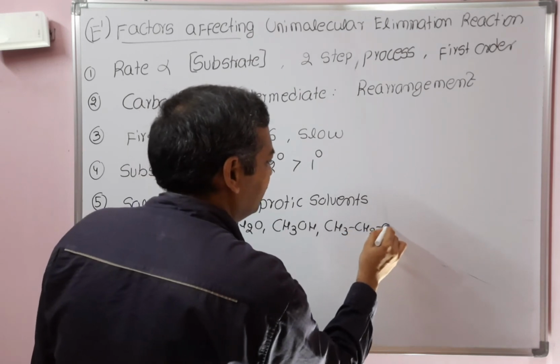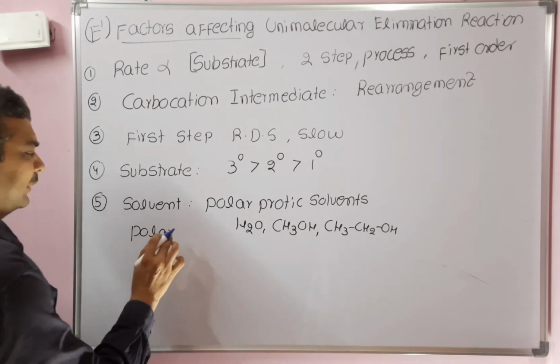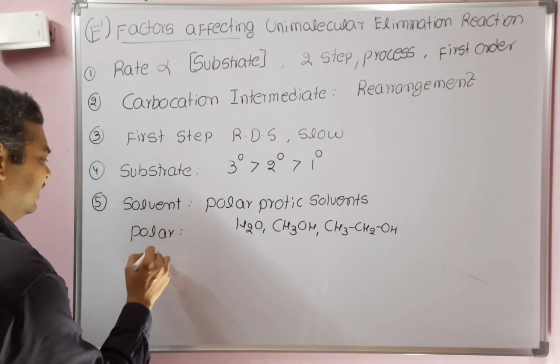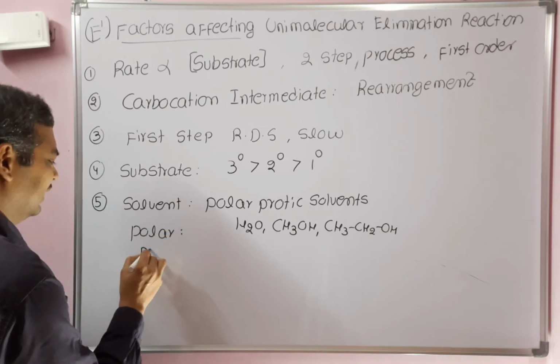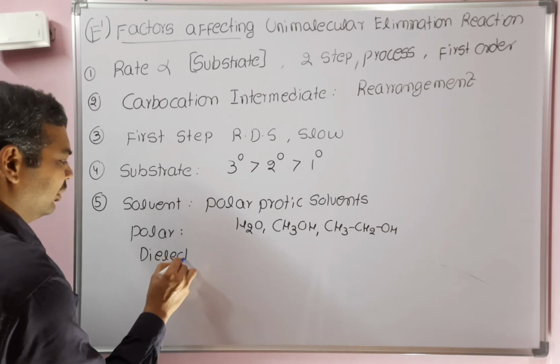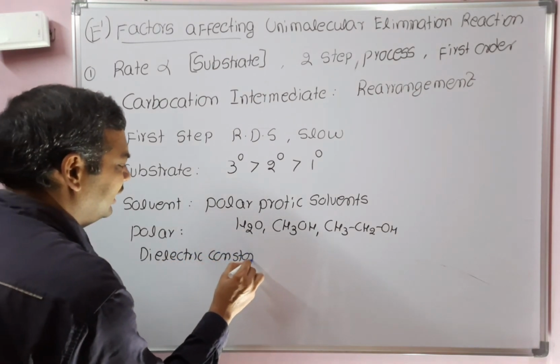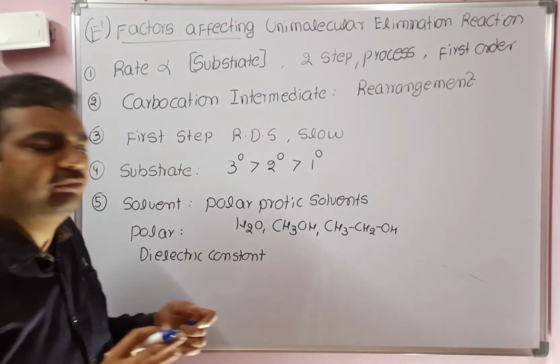These are the generally used solvents in E1 elimination reaction. Why polar solvent? Polar solvents have a high dielectric constant. The meaning of high dielectric constant is that it will decrease the force of attraction between the two groups.